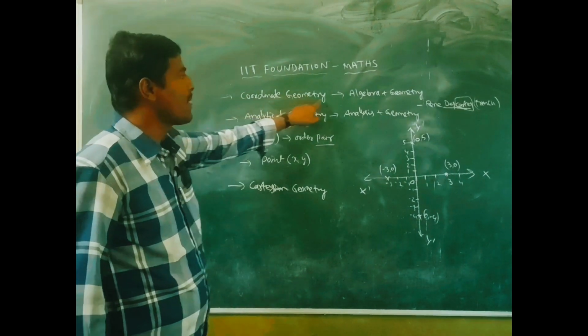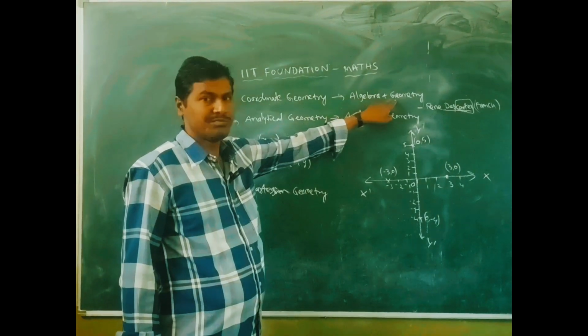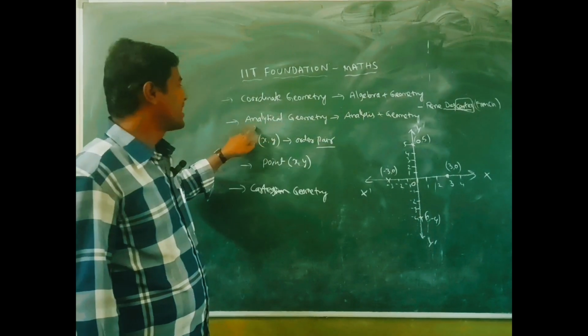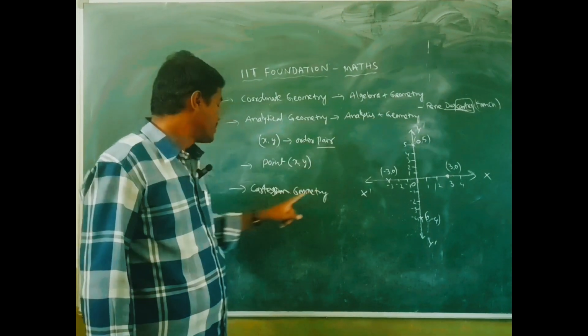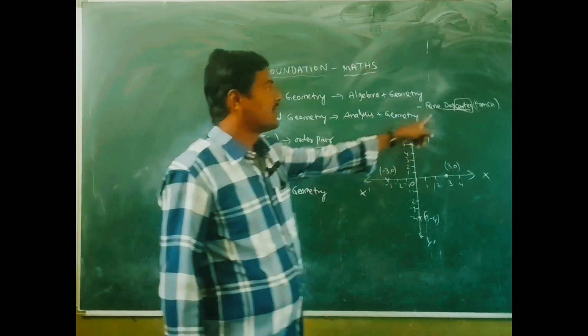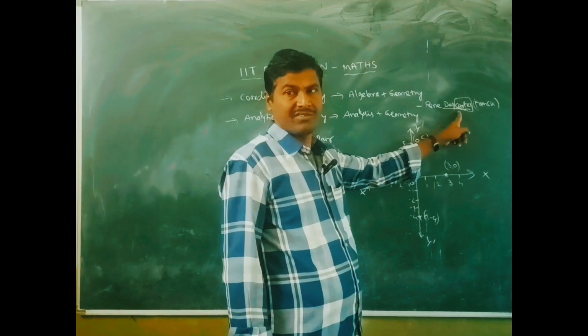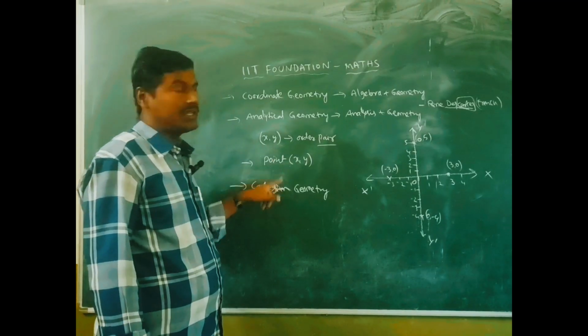Coordinate geometry is the combination of algebra and plane geometry. Analytical geometry is the combination of analysis and plane geometry. Cartesian geometry came from René Descartes, the French mathematician and philosopher. These are all different names of this chapter.